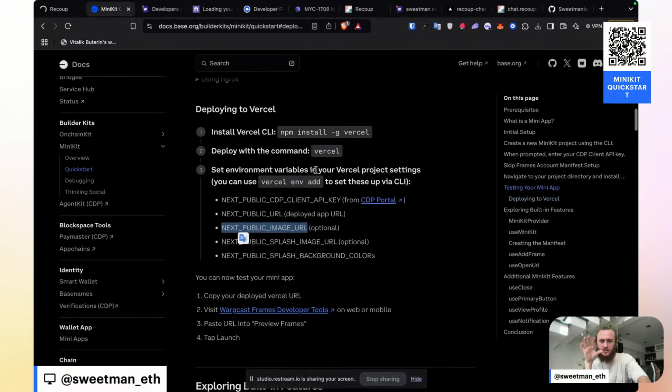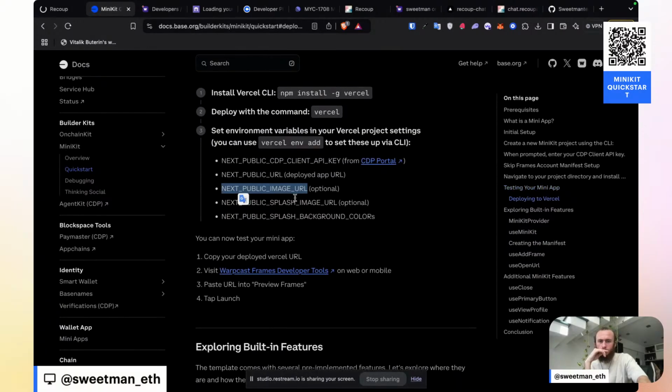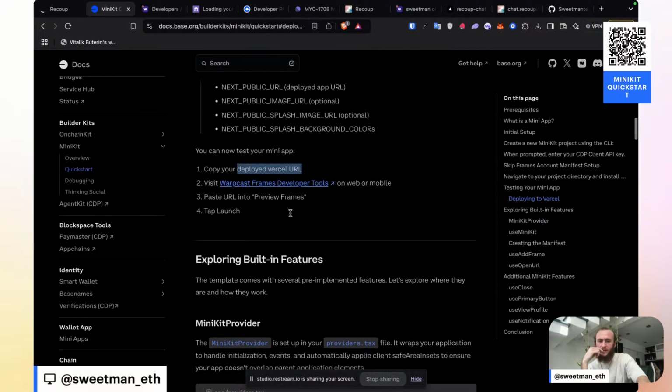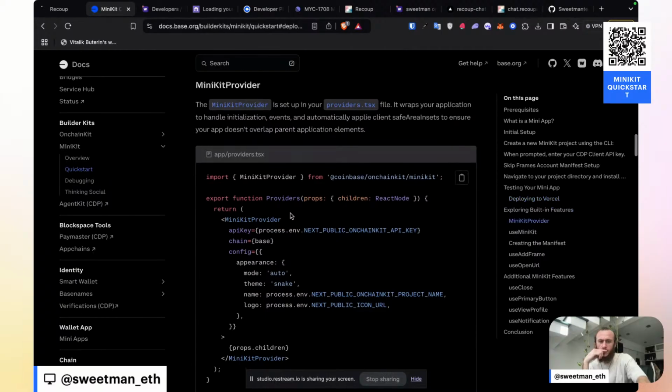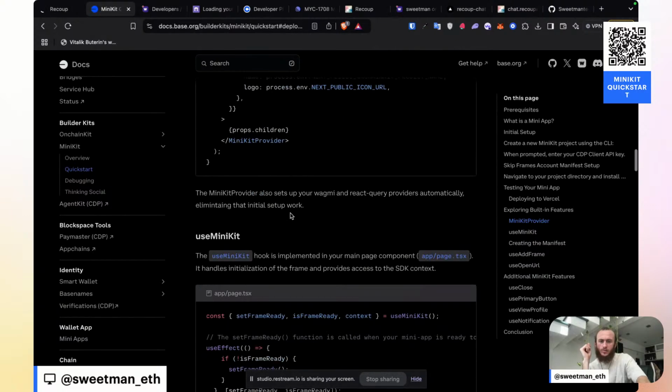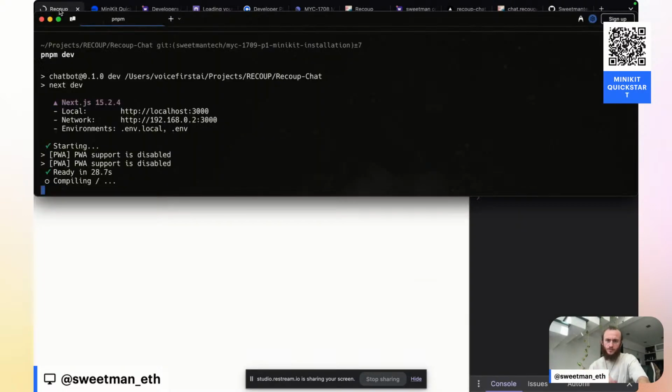What else might we be missing? Copy your deployed Vercel URL, preview frames, tap launch. We added in this info. I'm excited to see if this works, if we get the log here. If this does not work, what might have gone awry? What else can I study from the examples that have worked to improve the example that I'm looking at now? Let's open up a new tab and go back to that working example.